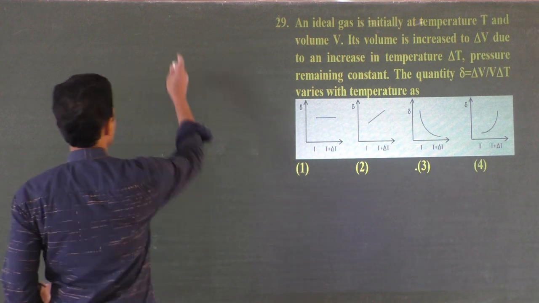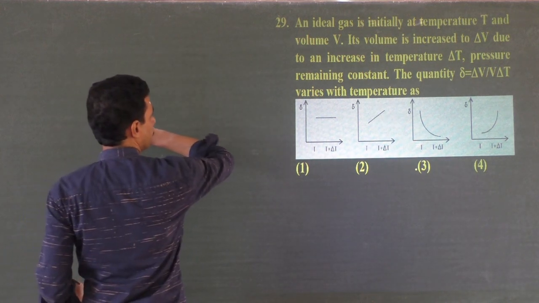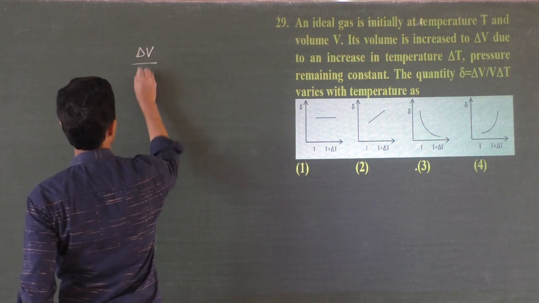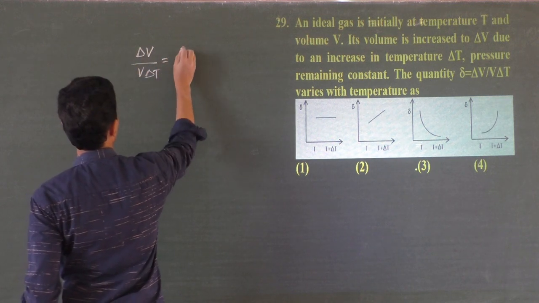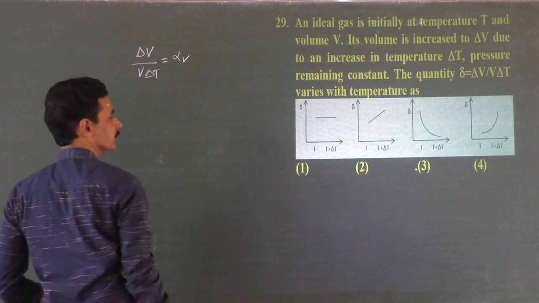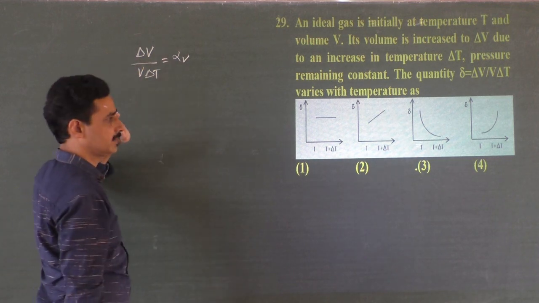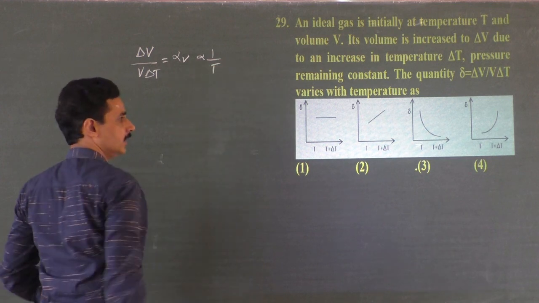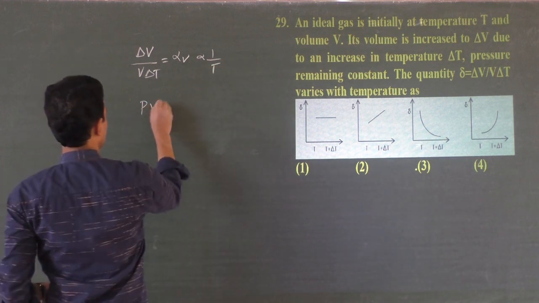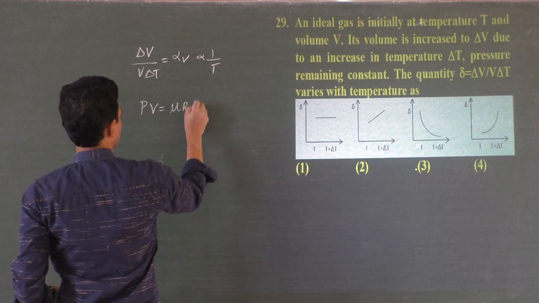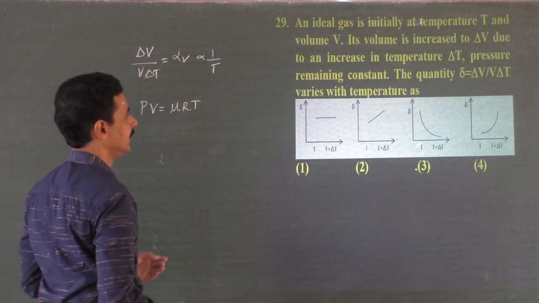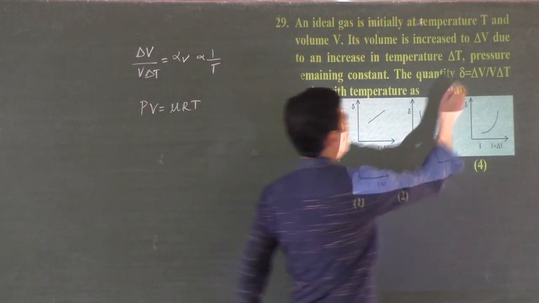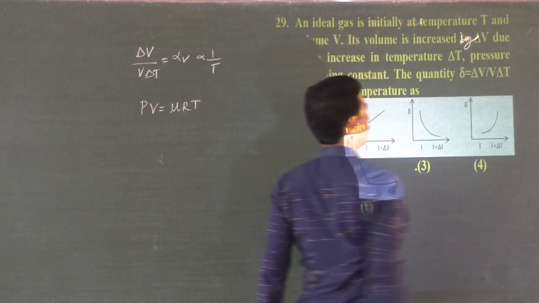For a gas, you know that delta V by V into delta T is equal to the coefficient of volume expansion, the fractional change in volume per degree rise of temperature. This is actually inversely proportional to temperature. How, sir? You can do it like this. PV equals mu RT. Raise the temperature by delta T and increase the volume by delta V.